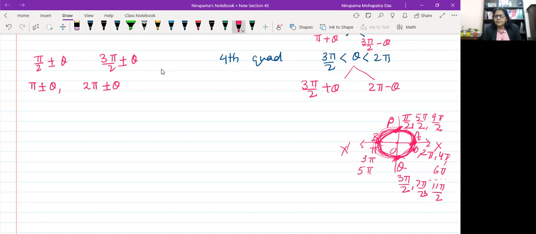So every time we are on the y-axis, either at point P or at Q, we are getting the angle what? An odd multiple of pi by 2. Similarly, every time we are on the x-axis, I mean the positive side of the x-axis, I just take it like this: 0, pi, 2 pi, 3 pi, like this. So this is the pattern basically.